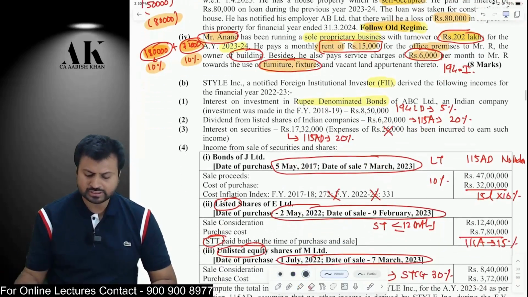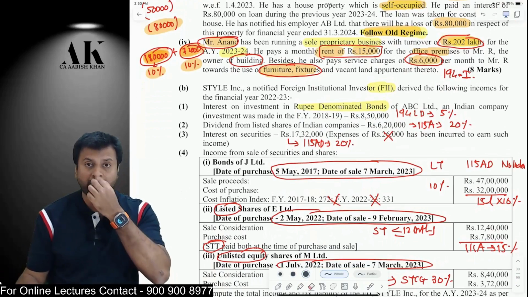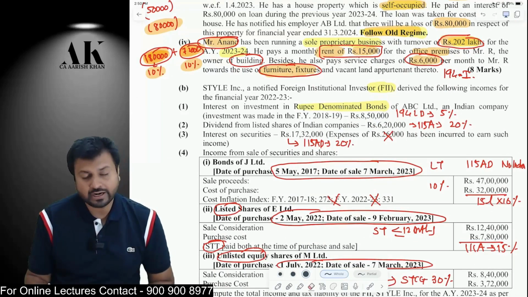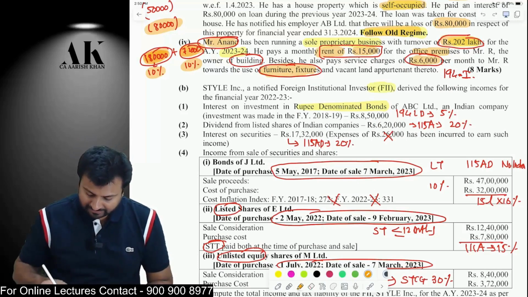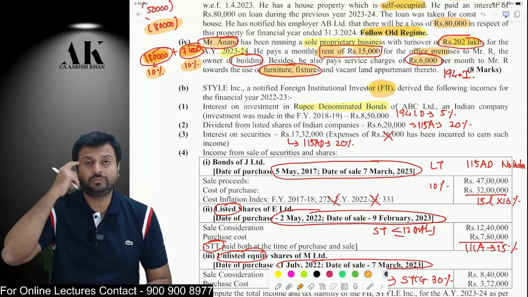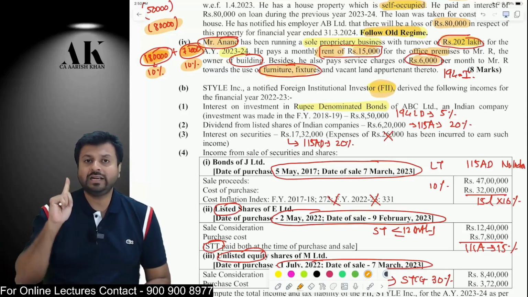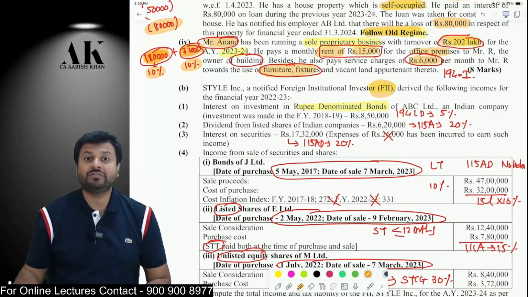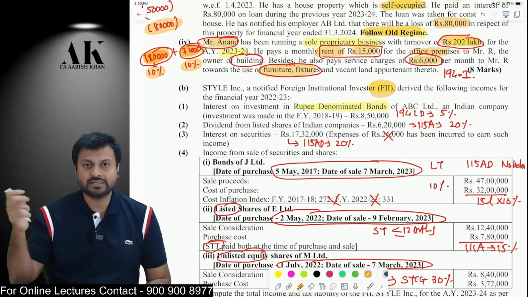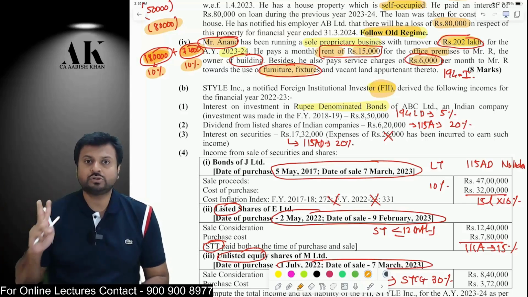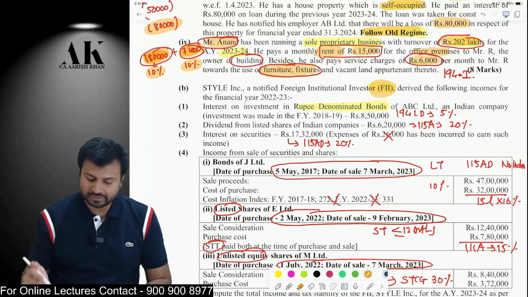Okay. Now the next question is a beautiful question. It's a very, very good question. So mark this down. It's a different kind of question as compared to the other question. There is an FII. Remember, whenever there is an FII, there are two sections which should be clicked to your mind. One is 194LD, which is covered under 115A. And second is 115AD, which is a separate section. Therefore, these two sections should come to your mind whenever FII provisions come in the examination.